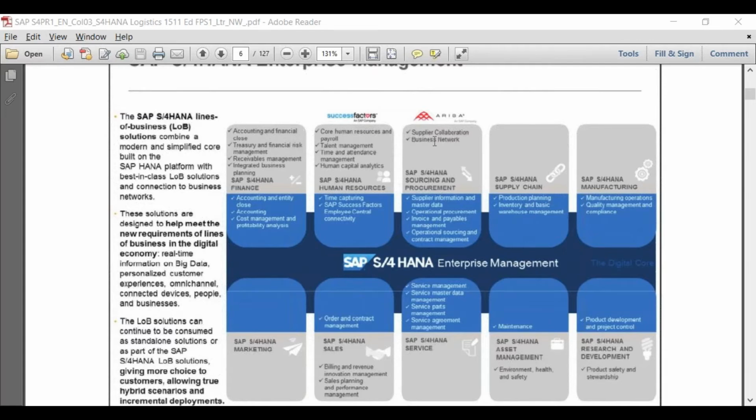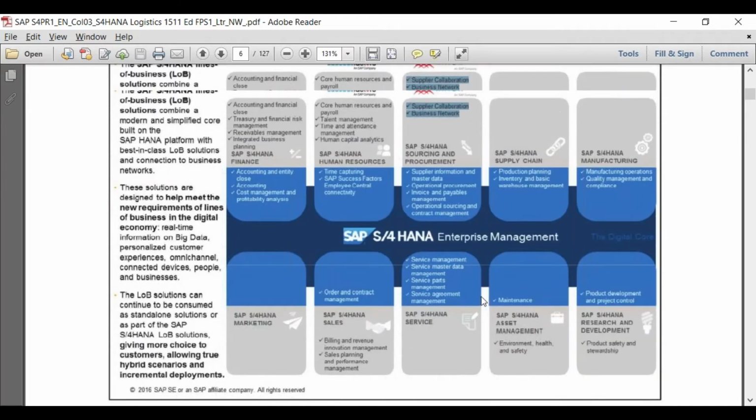Yes, supplier collaboration and business network are the functions or features which are available in Ariba. But these are just the highlighters. Supplier collaboration is a big term. There are a lot of functionalities which come under supplier collaboration and the business network. But definitely, if you want to go for this, then you need to go for Ariba. They are not available directly in the core system.